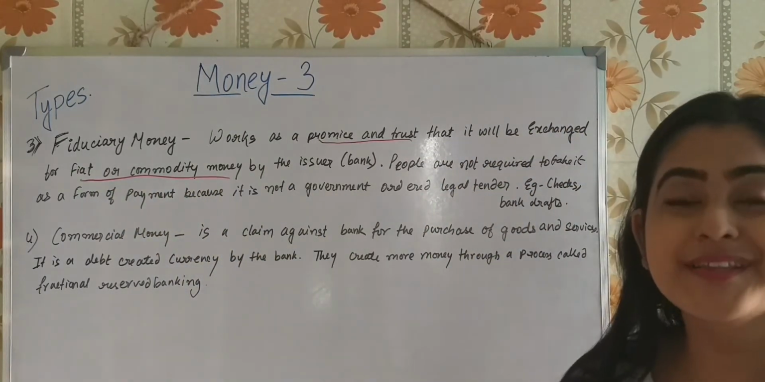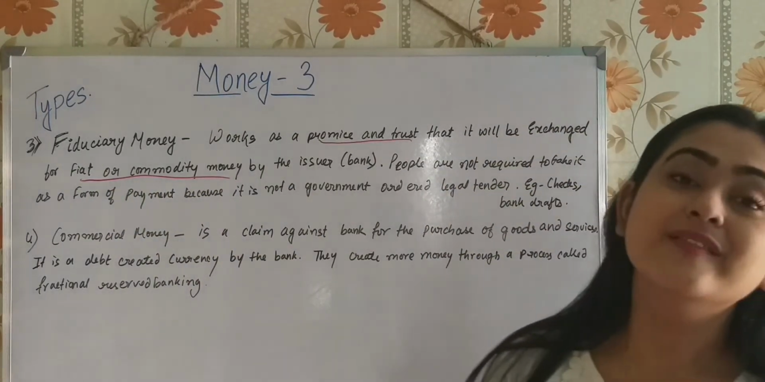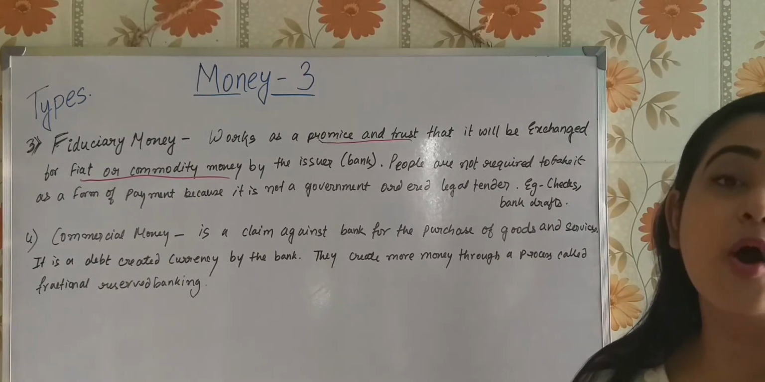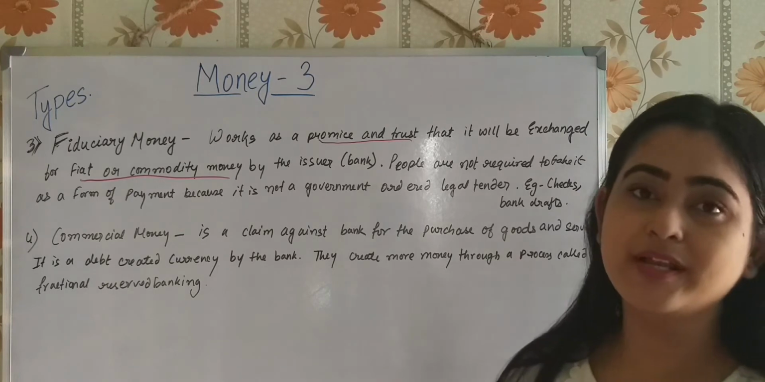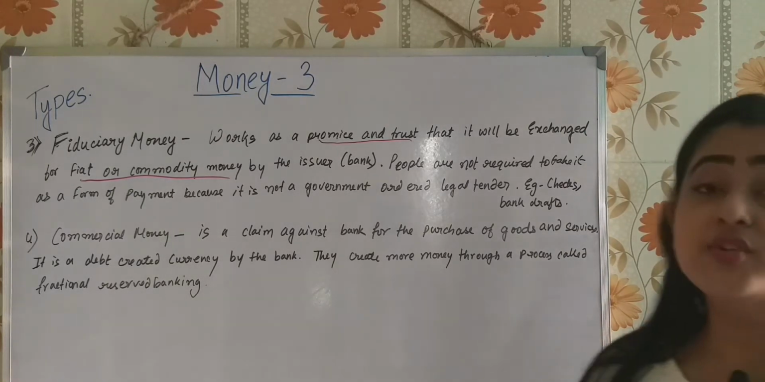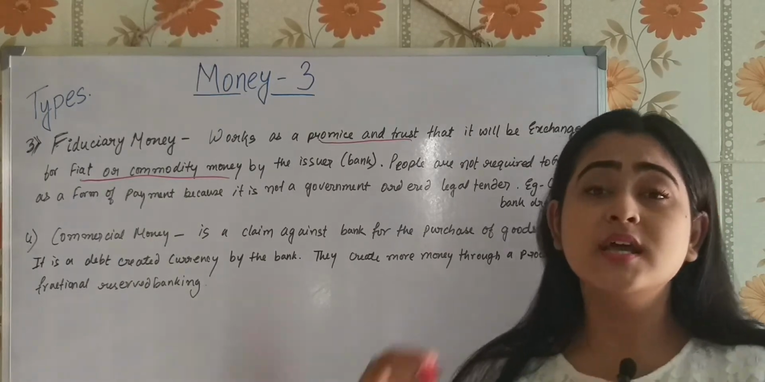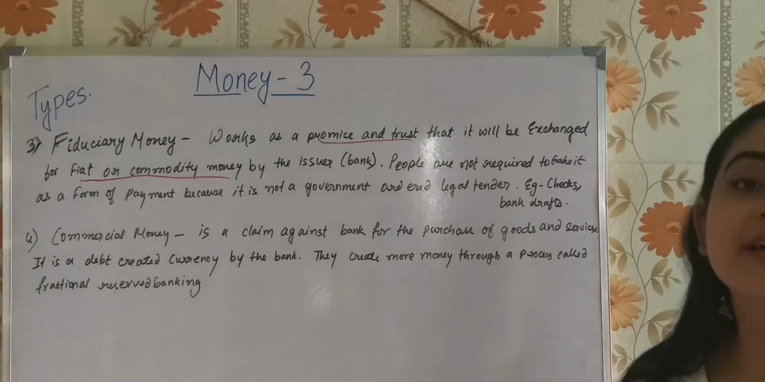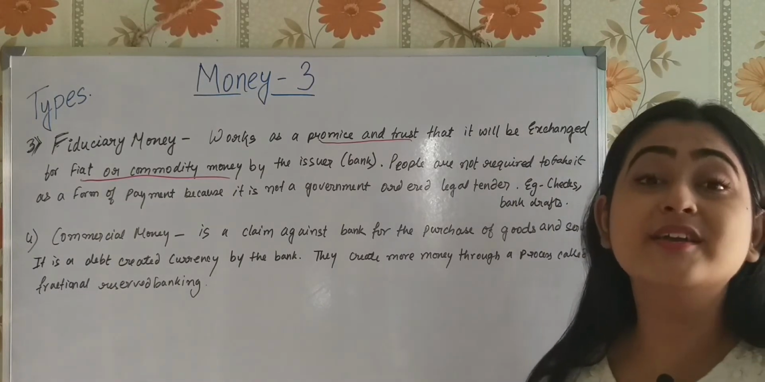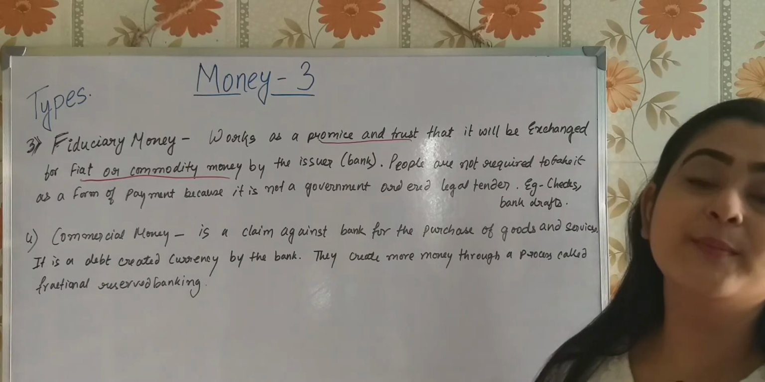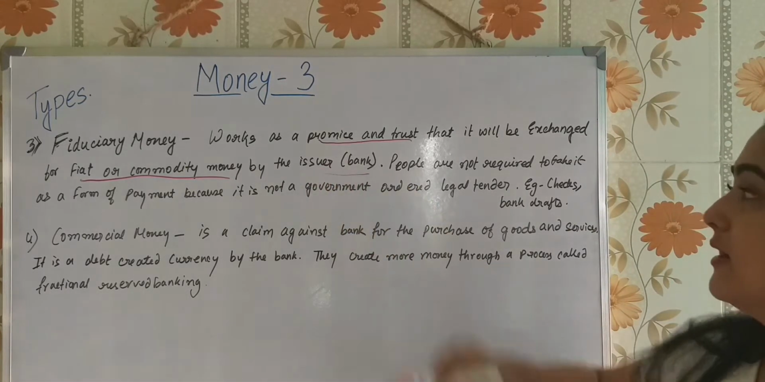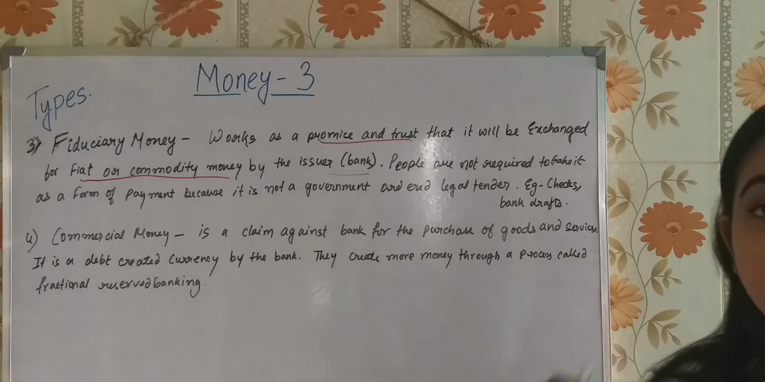What is commodity money? The legal tender money is commodity money. The money which is governed, which is backed by what? By a commodity. That is commodity money, like gold, silver, whatever it is. So fiduciary money is what? It's a promise, it's a trust that this particular fiduciary money can be exchanged for fiat money or commodity money by the issuer. Who is the issuer? The bank. Now people are not required to take it as money.